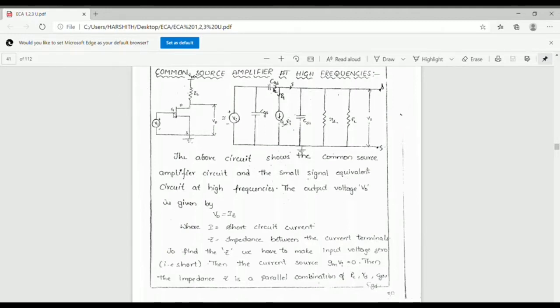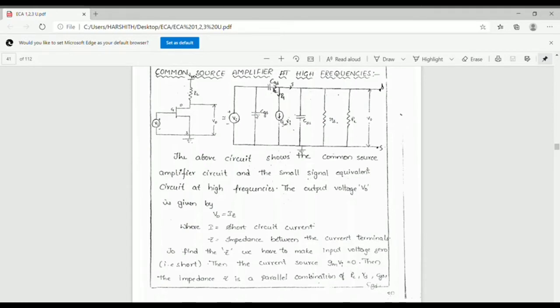This is the gate terminal, this is the source terminal and this is the drain terminal. The gate to source voltage is the input voltage Vi, and the drain to source voltage is the output voltage, also called VDS. In this high frequency analysis, this is the circuit diagram.